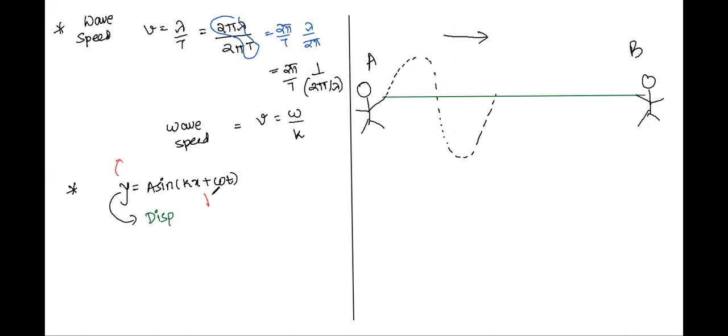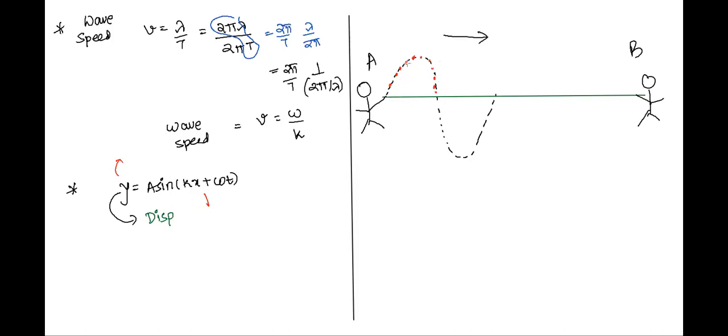That is what I want to create a picture of in your mind. So when I'm saying that there is something called y, I mean if all of these are the particles which are undergoing, or which are taking the wave forward, then for all of these particles on the rope, you will have some value of y and some value of x at a given value of time.